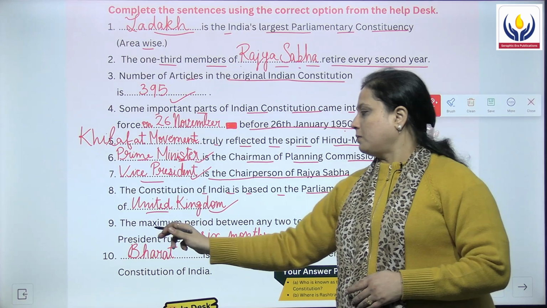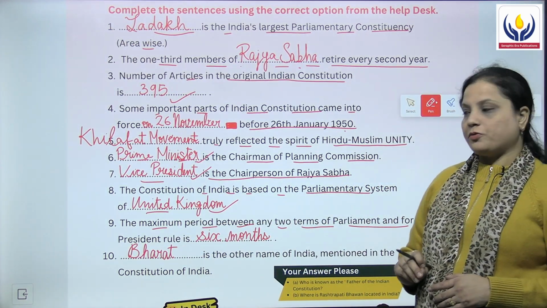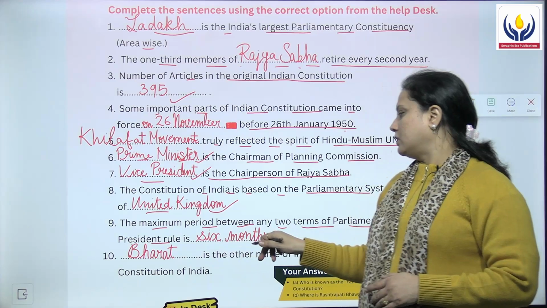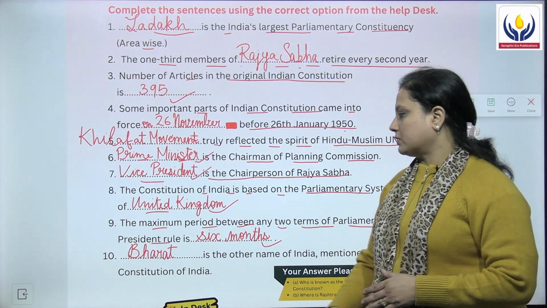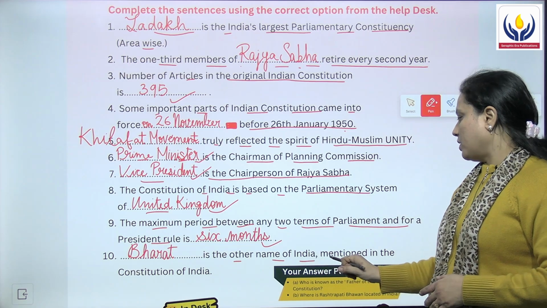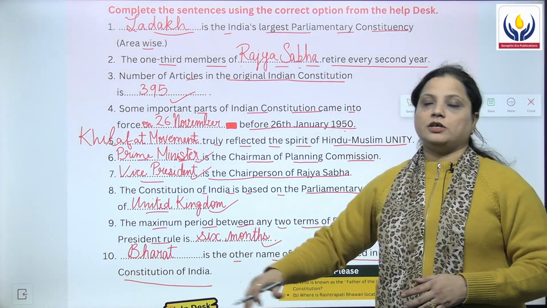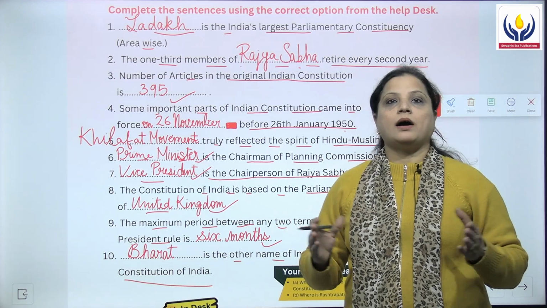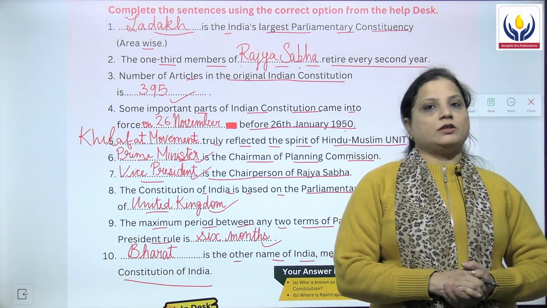Next is the maximum period between any two terms of parliament and for a president rule is 6 months. The last statement is Dash is the other name of India mentioned in the Constitution of India. The other name of India is Bharat. So with this, we have now completed the fill in the blanks.